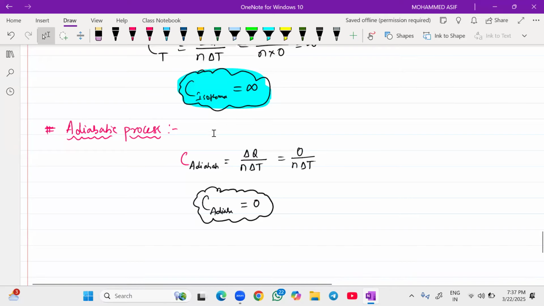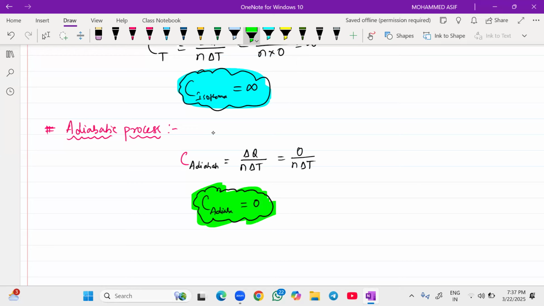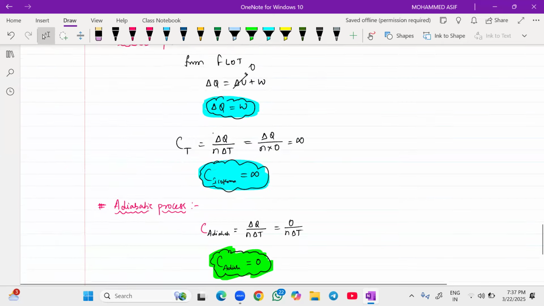So the molar specific heat for the adiabatic process we also got. So C for the adiabatic process is how much for me? 0. Now what is the process left out? Now we have got it for all the processes, beta.